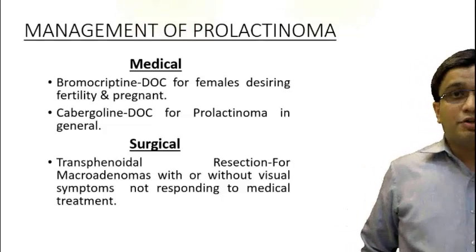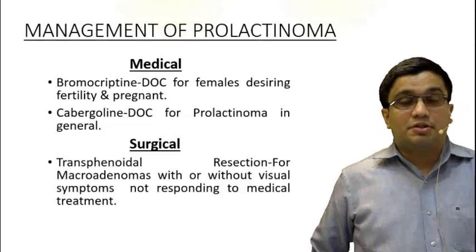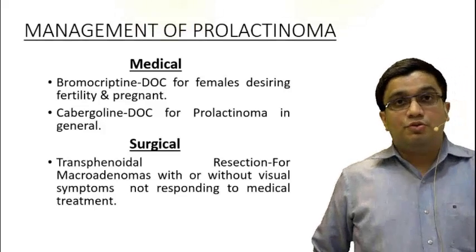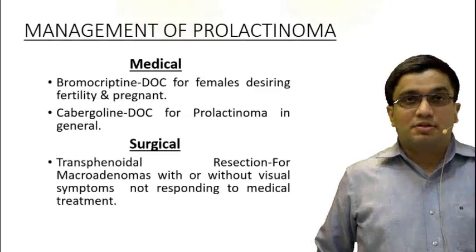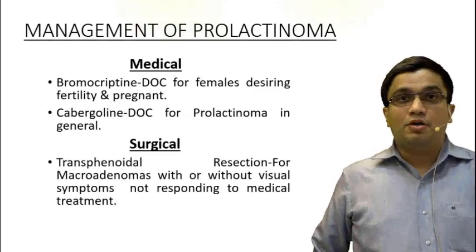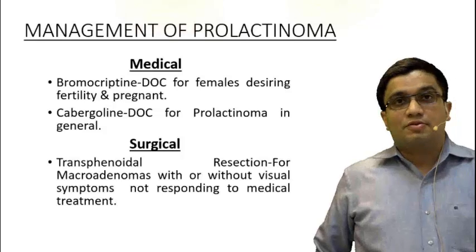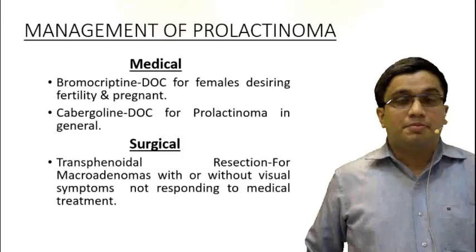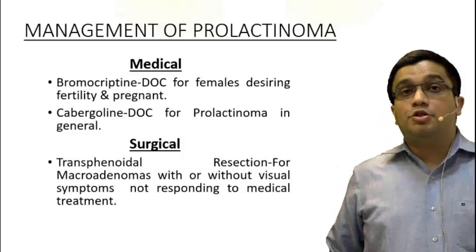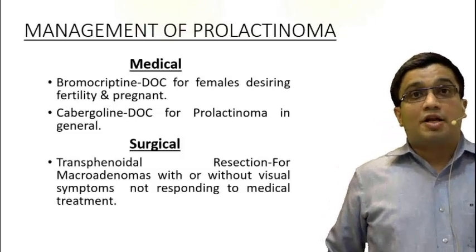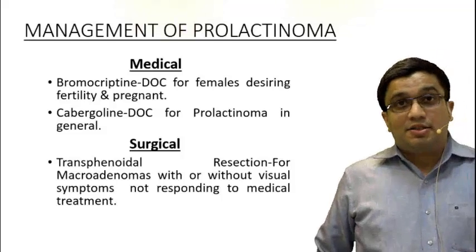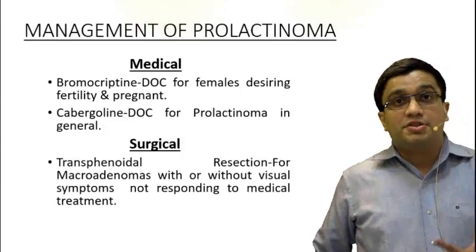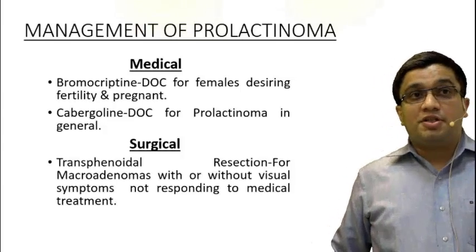In medical treatment, we've got two drugs with us, the old drug bromocriptine and the new drug known as cabergoline. Both drugs have their own individual advantages and disadvantages. Both of them block the prolactin release from the pituitary because they have dopamine agonist activity. If you remember, the hypothalamus transfers dopamine to the pituitary gland to suppress the prolactin level all the time. That inhibition is removed in an adenoma case, so we can give a dopaminergic agonist. There are two, bromocriptine and cabergoline.